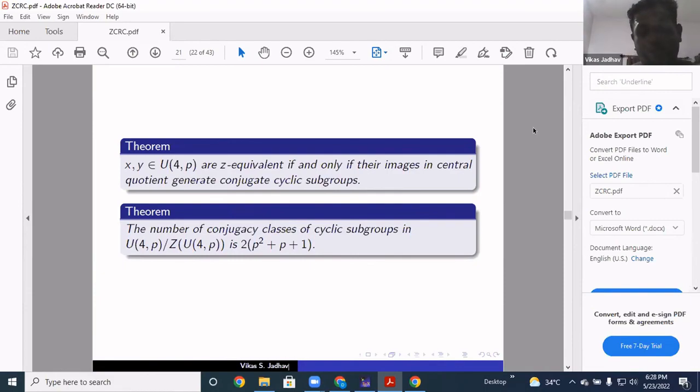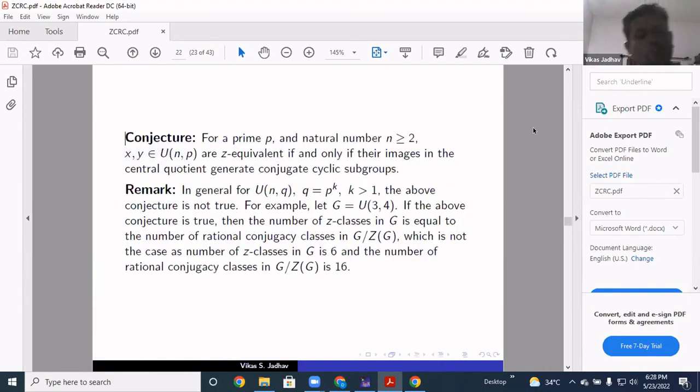Now I would also like to talk about the conjecture related to this. For a prime P and a natural number n, X and Y in U n P are Z-equivalent if and only if their images in the central quotient generate conjugate cyclic subgroups. For n up to 4, we have proved it. For n greater than 4, what would be the result? So for P, we are stating this conjecture.